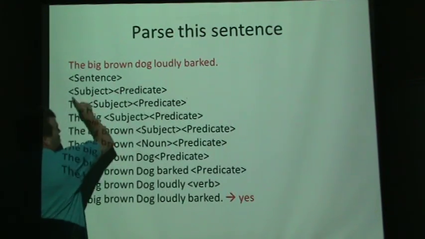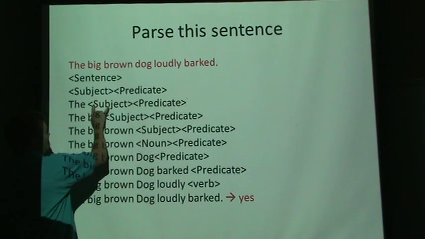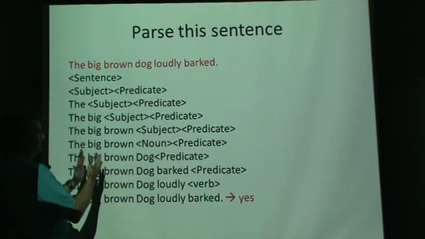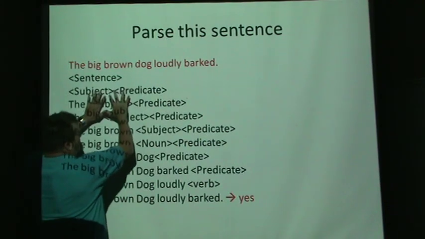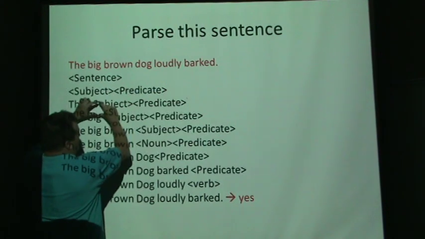But if any of these rules say, like, a predicate and a subject could turn into one thing, then we're not always getting wider and getting to an answer yes.